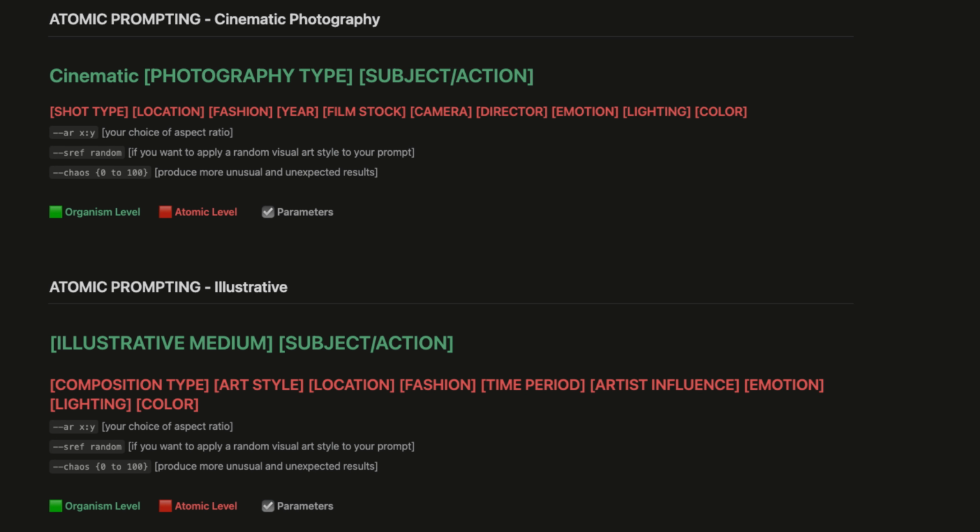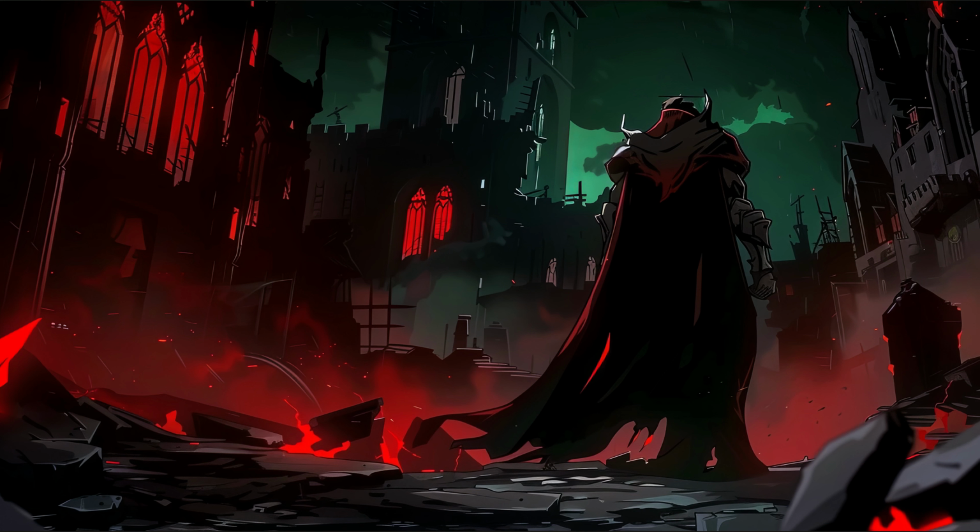Atomic prompting typically offers a great deal of creative control for both photographic and illustrative versions. However, remember that the impact of the style random parameter is potent. It can override your style choice and transform the entire image. And that's exactly the point: to discover a new style without specifying anything.